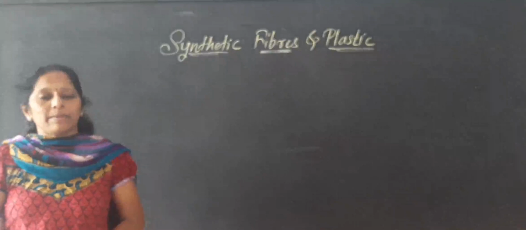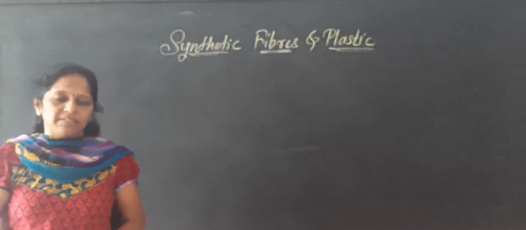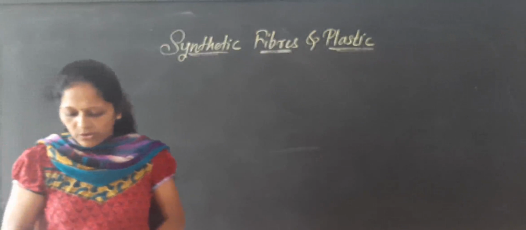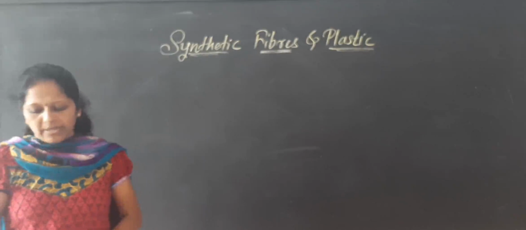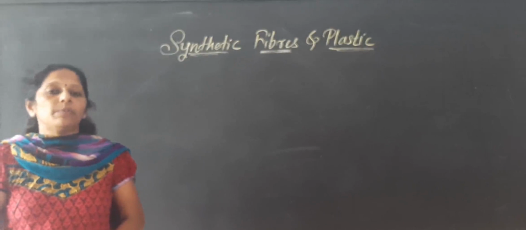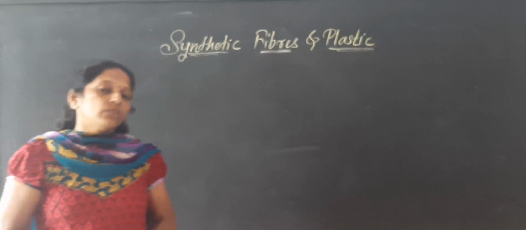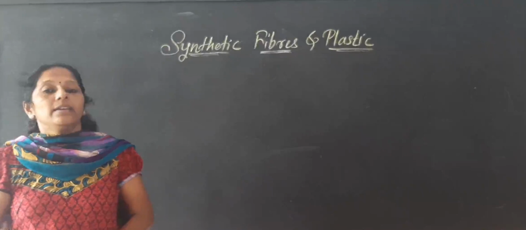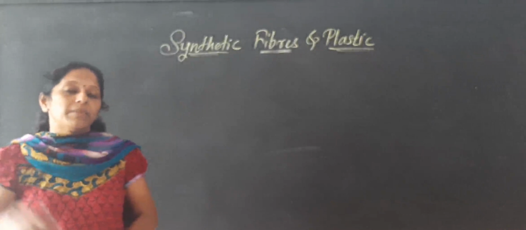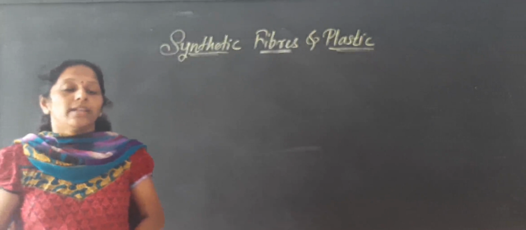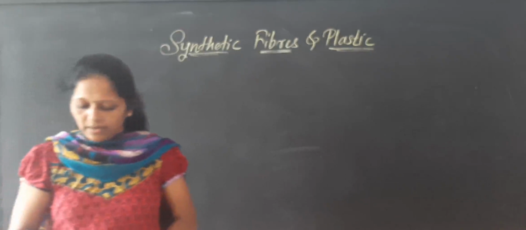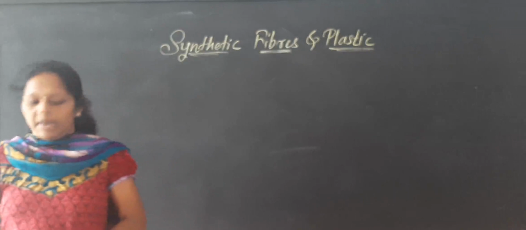There are natural fibers which we get from plants and animals, about which you learnt in the 6th class. You also learnt there how fabrics are formed from fibers, in the lesson Fibers to Fabric, and how different types of cloth are prepared. Now we will learn about synthetic fibers and plastic.